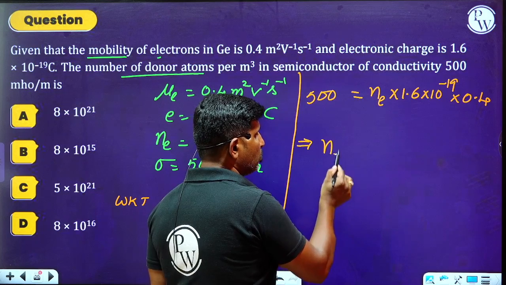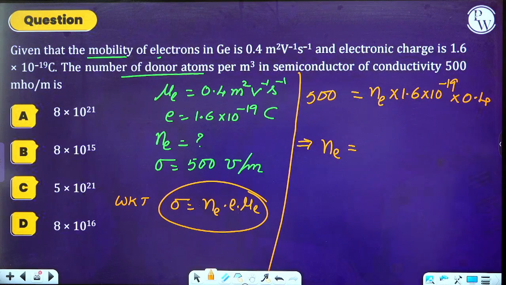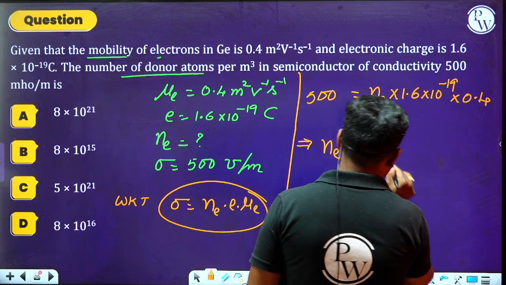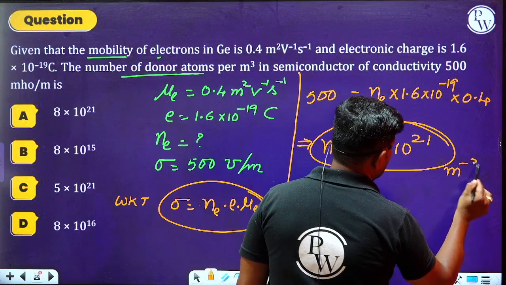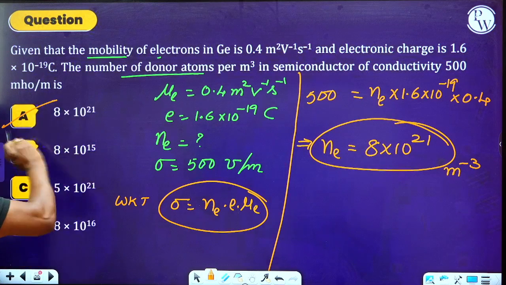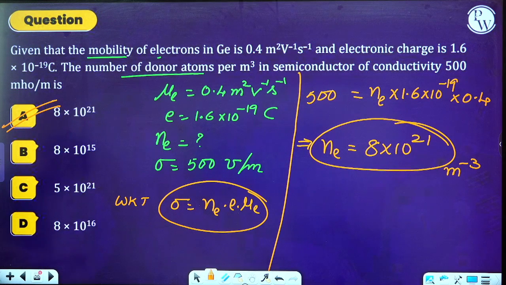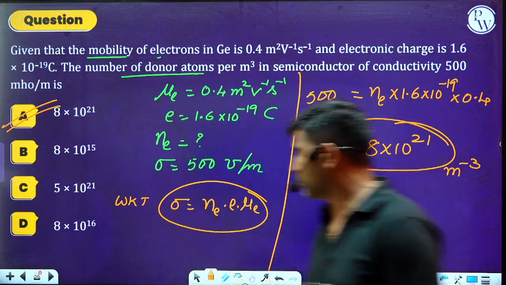So just do the simplification here. Ne becomes equal to 8 into 10 to the power of 21. So whenever we do the simplification, you will get 8 into 10 to the power of 21 per meter cube. If you want, you can check the option. I hope it is clear to you, students. Otherwise, you can easily do these simple calculations. So move on to the next one.